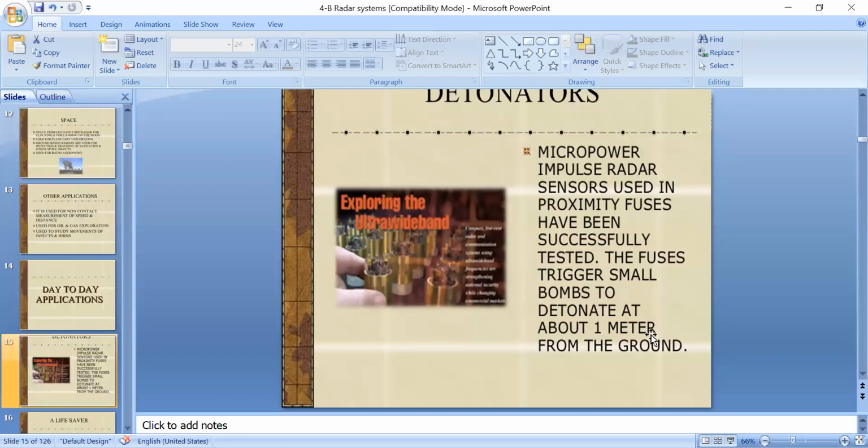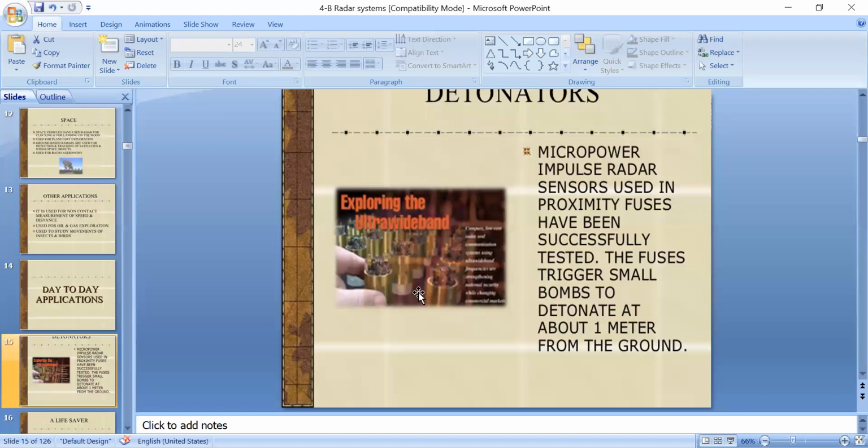Coming to the day-to-day applications, the fuses shown in this picture are called proximity fuses. In these proximity fuses, we are using micro power impulse radar sensors. Understand?